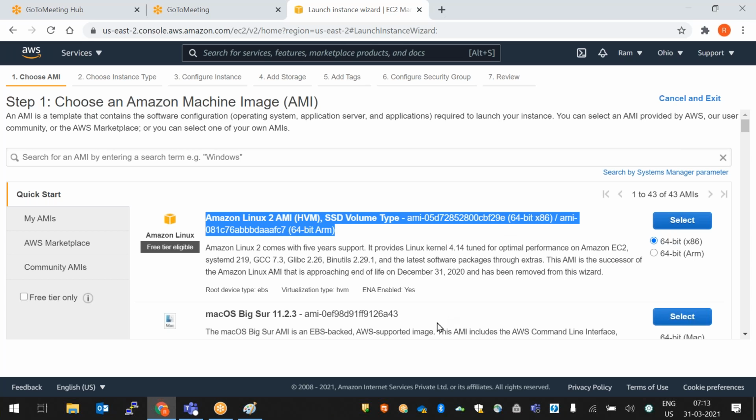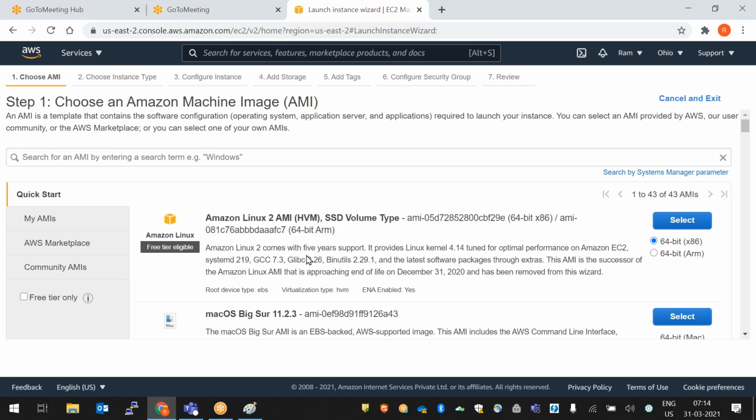This is the Red Hat family version. So we have different versions in Linux, the Red Hat family and the Debian family. That we will discuss in the Linux sessions. Okay, fine. So now I want to create this one, for which I am selecting this instance. Click on this select.